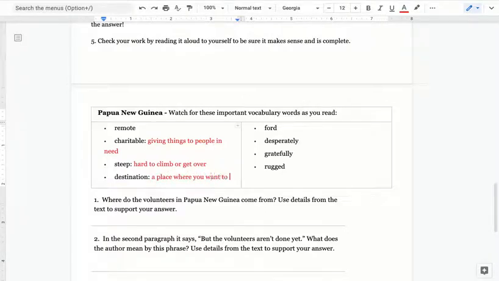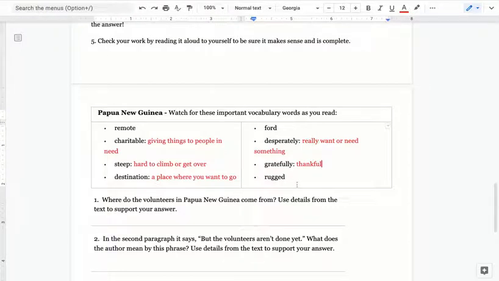You want to go. Ford, that's a car brand. I'm not sure that's what it really means. Desperately, I know that to be desperate means to really want something, want or need something. To be grateful means gratefully, right? We know that to be grateful means to be thankful.